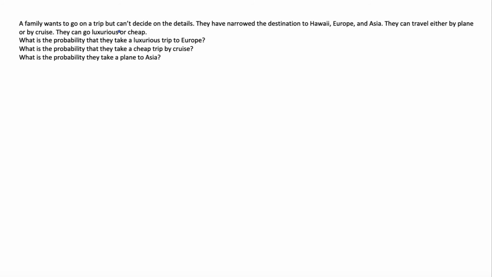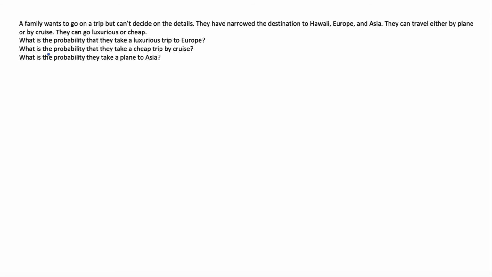A family wants to go on a trip but can't decide on the details. They have narrowed their destination to Hawaii, Europe, and Asia. They can travel either by plane or by cruise, and they can go luxurious or cheap. So these are the three different options you have to pick from, right?